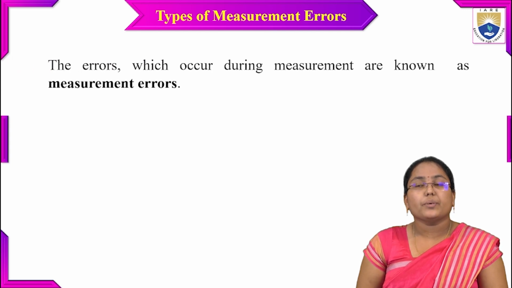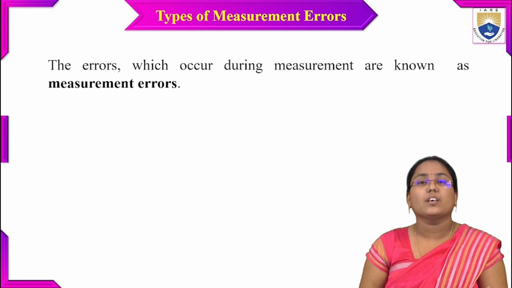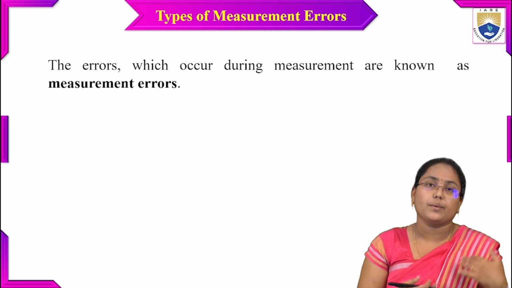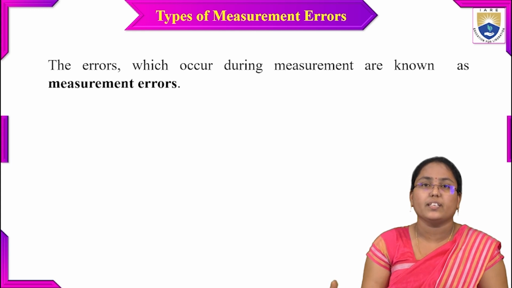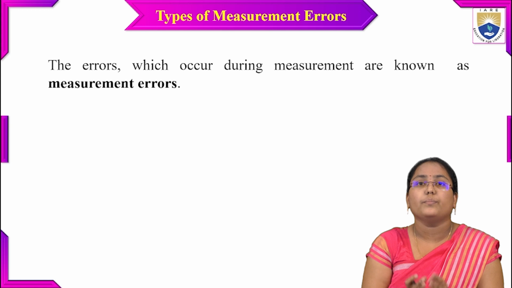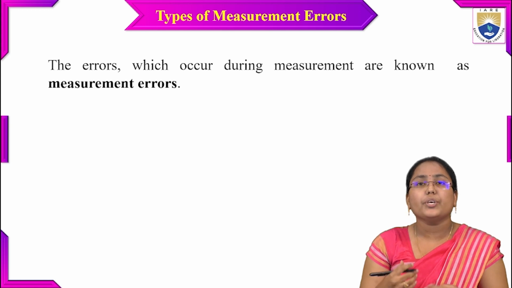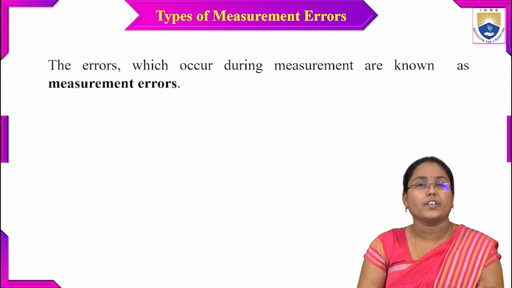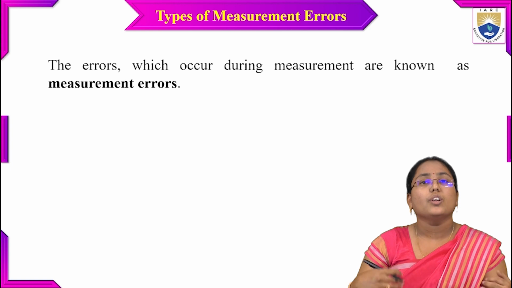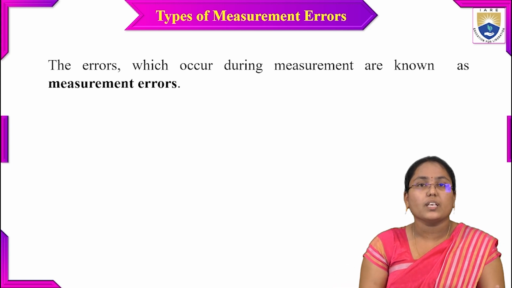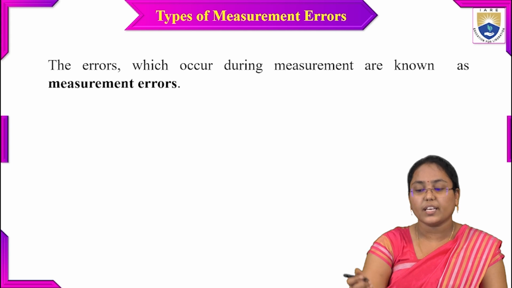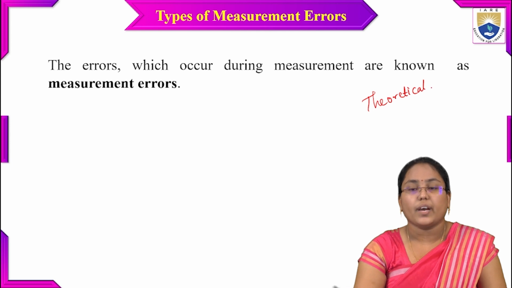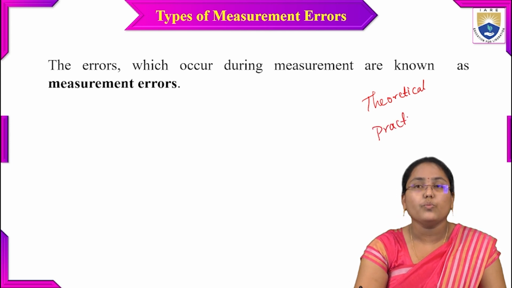The errors which occur during measurement are known as measurement errors. That is, whenever we take a particular instrument, say for example an ammeter or a voltmeter, and try to measure something, due to some problems in the instrument, it might be affected by environmental changes or other changes. Because of those things, there is an error in the measurement process. Theoretically there will be some value, but practically every time we might not get the same value. That's why the theoretical value and the practical value will not be the same.